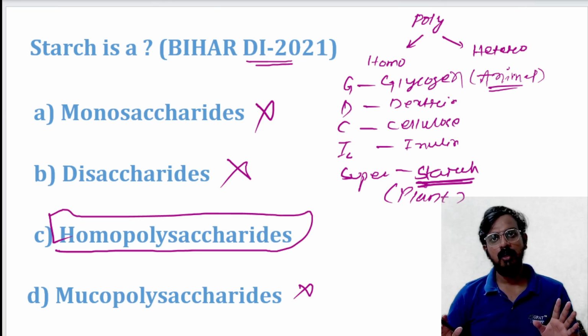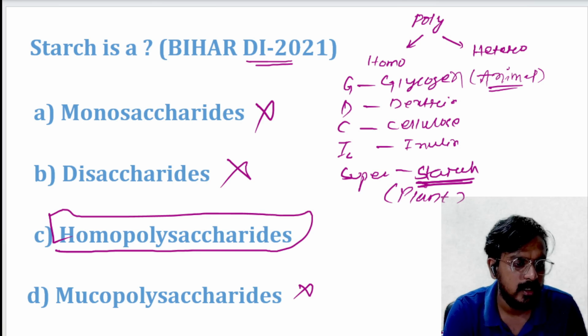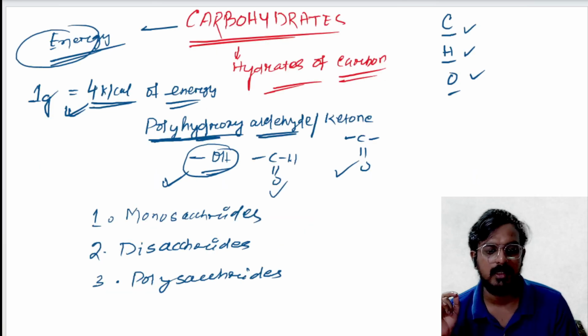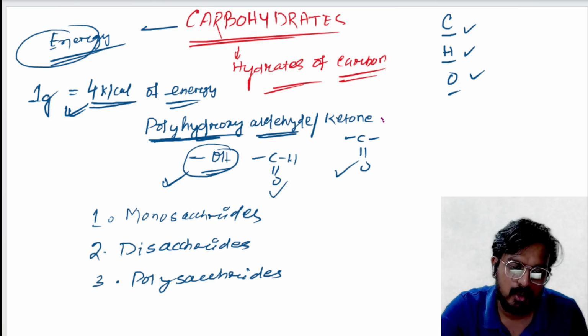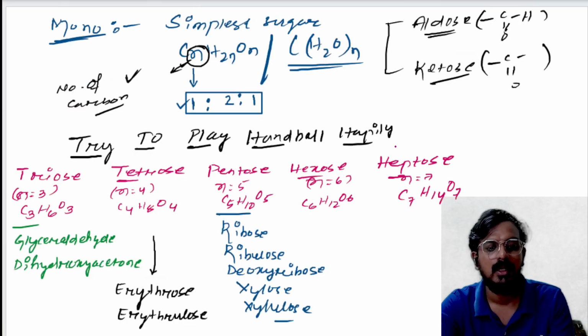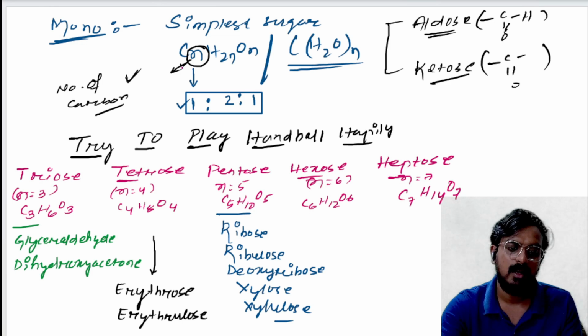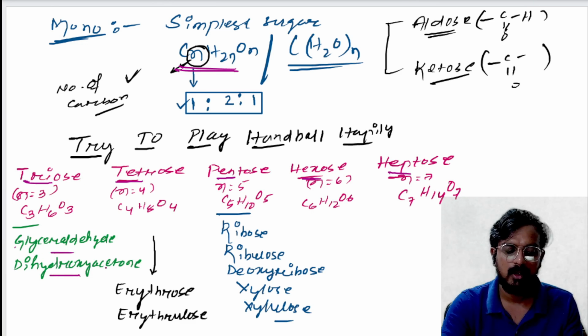No doubt at all. Let me summarize what we have learned in today's class. We talked about basic carbohydrates and their function. I told you carbohydrates are polyhydroxy aldehydes and ketones. Next, we talked about the general formula of carbohydrate. Then we talked about the classification of monosaccharides: triose, tetrose, pentose, hexose, heptose, and we also dealt with examples, glyceraldehyde and dihydroxyacetone.